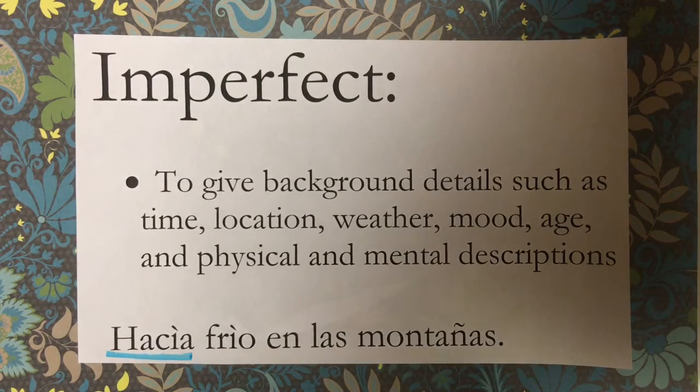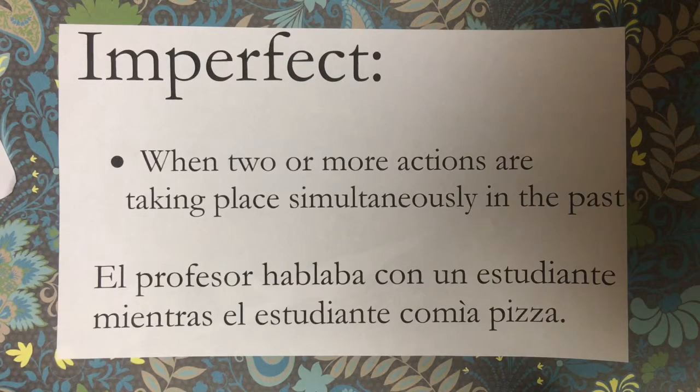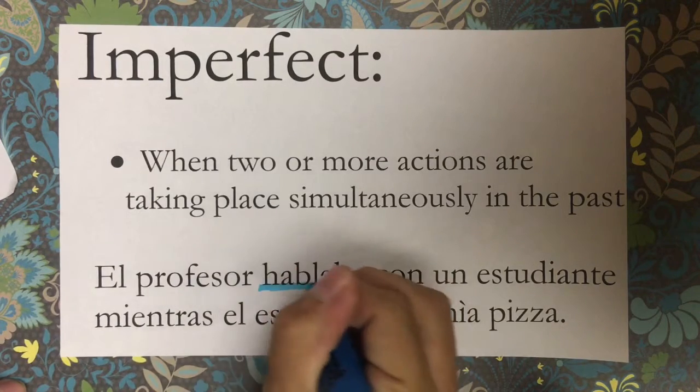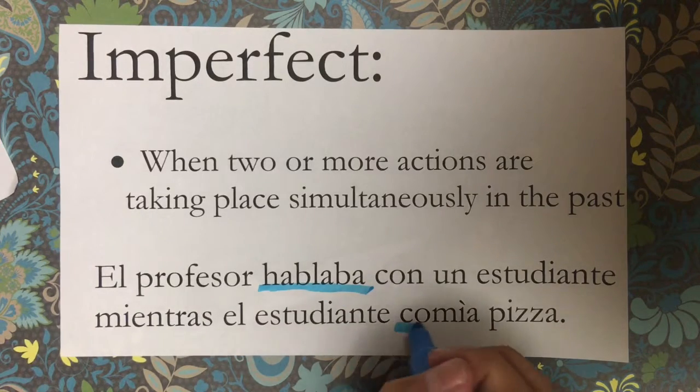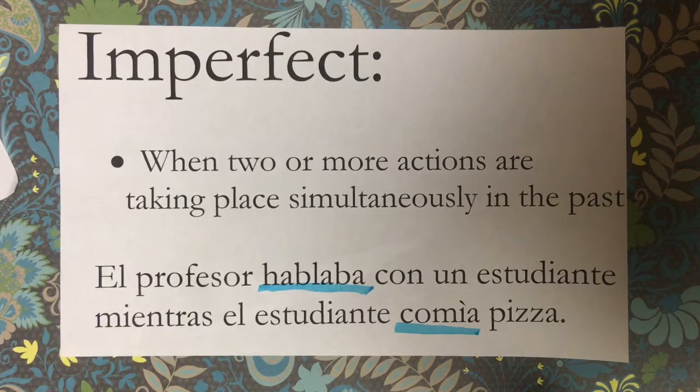Another use of the imperfect is to talk about when two or more actions are taking place simultaneously in the past. For example, el profesor hablaba con un estudiante mientras el estudiante comía pizza. You use hablaba, the imperfect form of the verb hablar, and comía, the imperfect form of the verb comer, because the two actions are taking place simultaneously in the past.